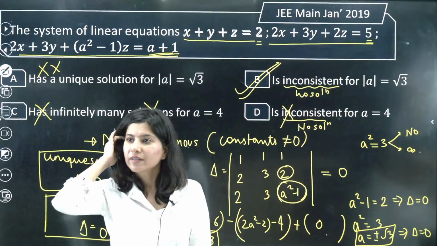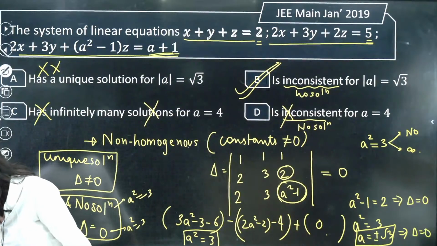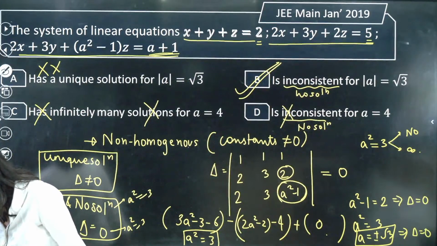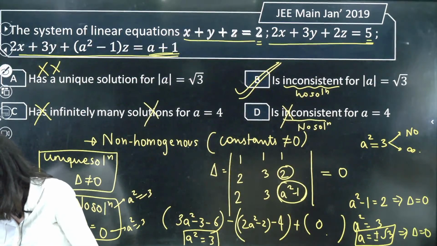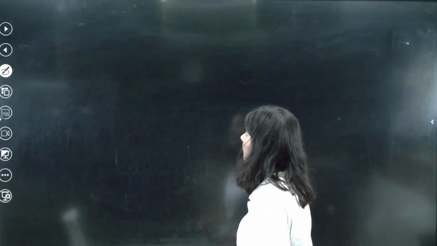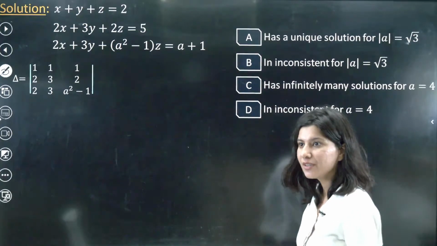Okay. Give me a big thumbs up if you have understood this. All right. So what we did, I'll show you the solution.